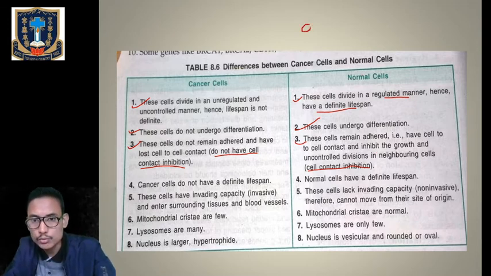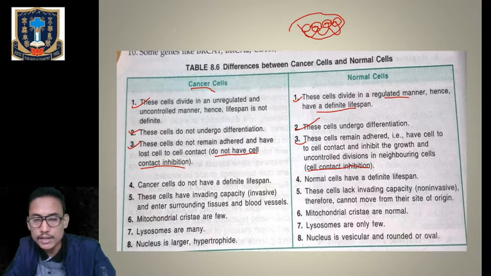Suppose this is one cell. In a normal cell, this will be in close contact with another cell, this way. So there will be cell to cell contact in the case of normal cells, and this particular cell will control the growth of this cell, and this cell will control the growth of this neighboring cell. But in the case of cancer cells, this cell to cell contact inhibition cannot be seen.